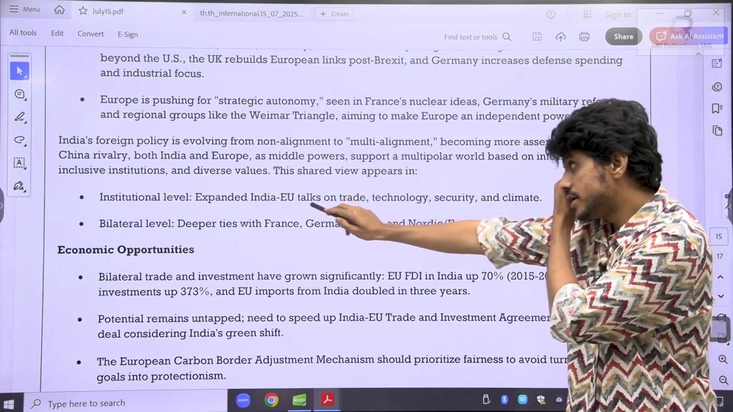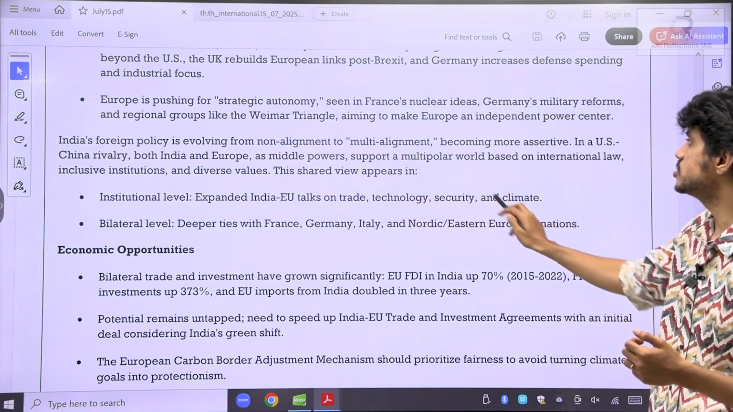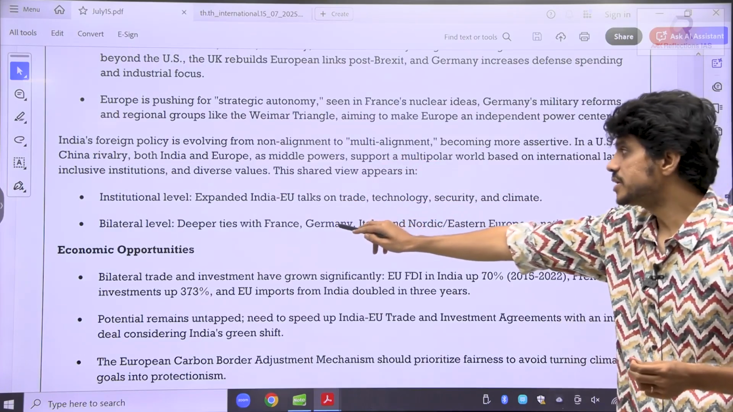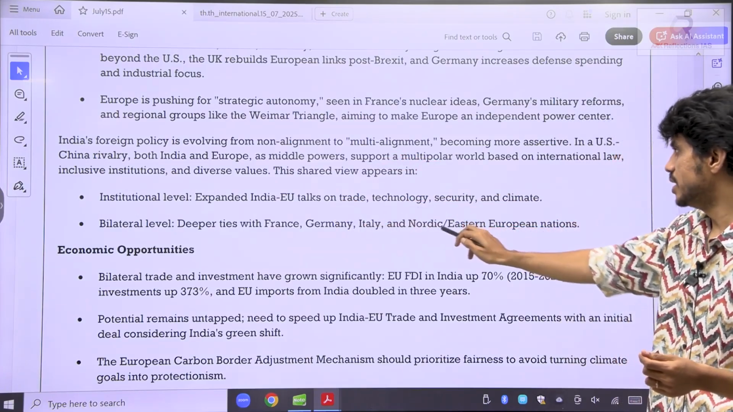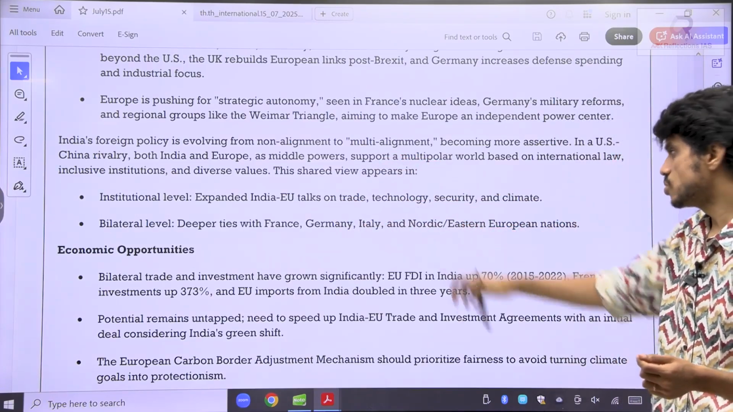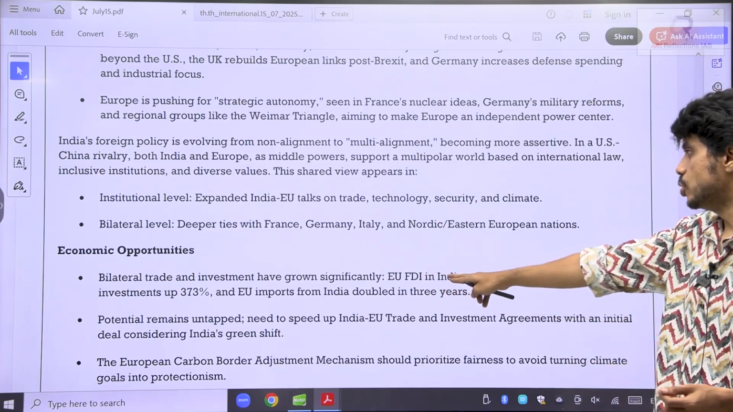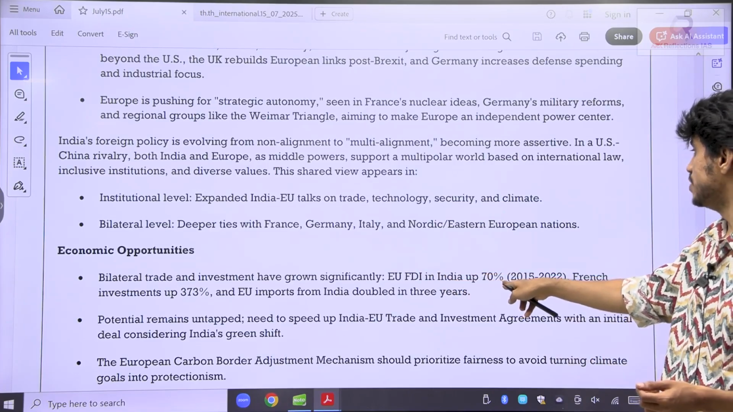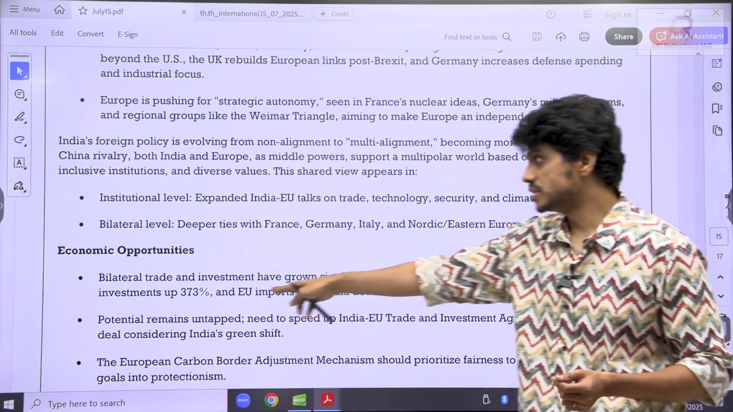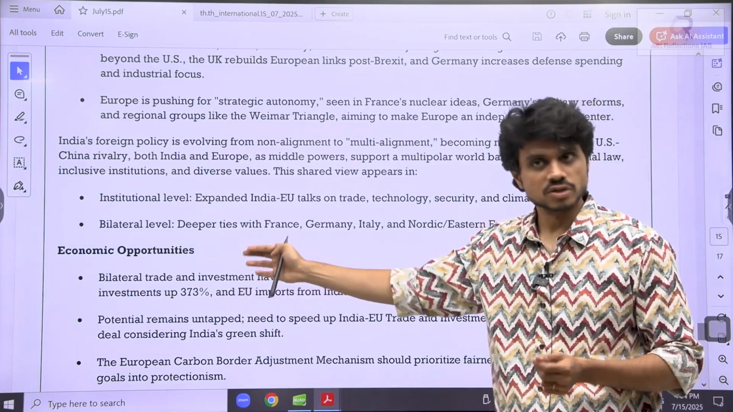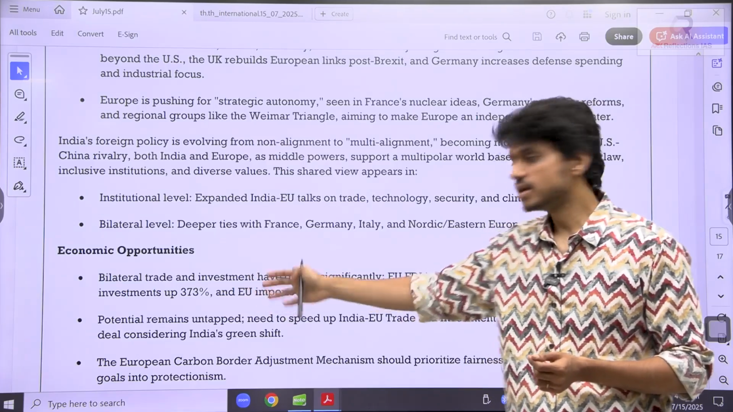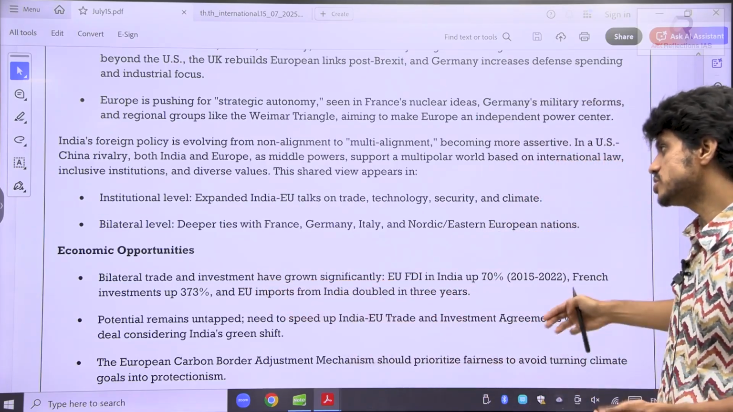So we have expanded India-EU talks on trade, technologies, security and climate. Deeper ties with France, Germany, Italy and the Eastern European nations. So on the bilateral ties also, see here, investment has grown significantly. EU FDI in India increased by up to 70%. French investment increased by 373%. So I will use this data to substantiate my content. I am showing here, potential remains untapped.